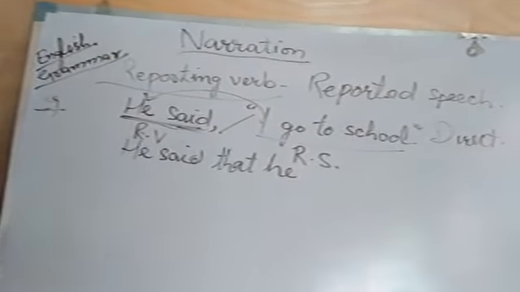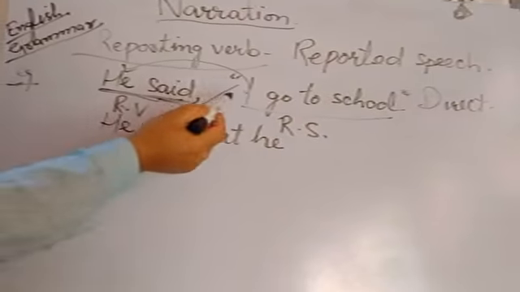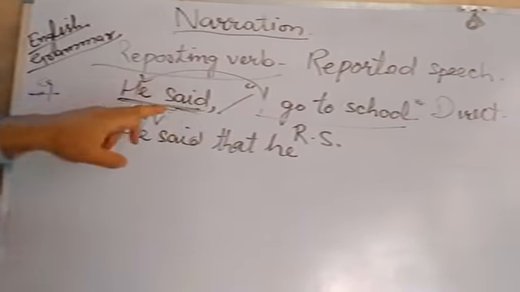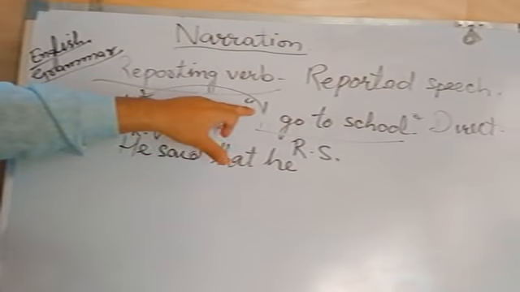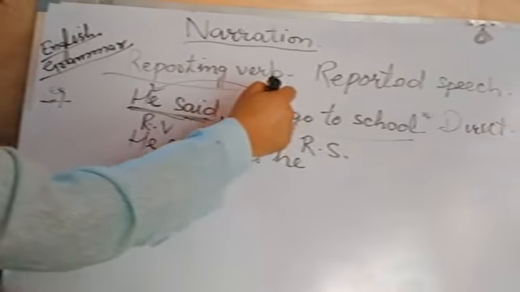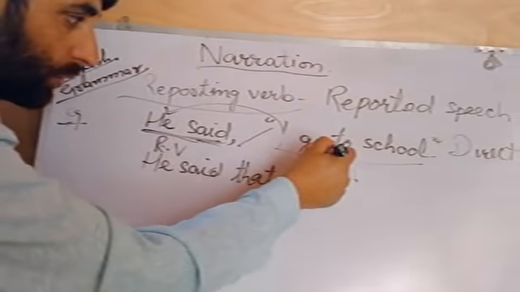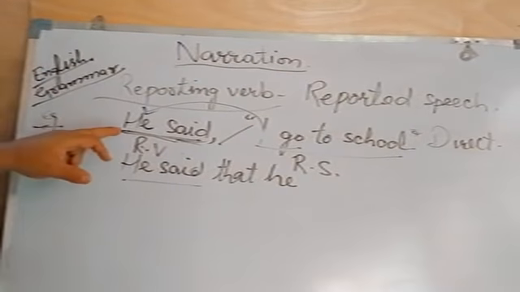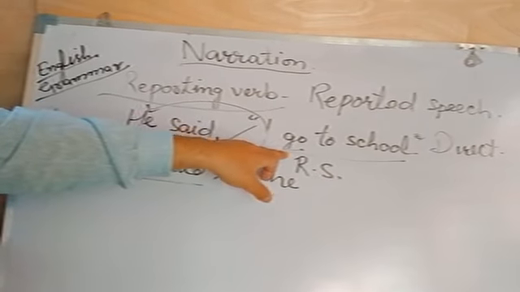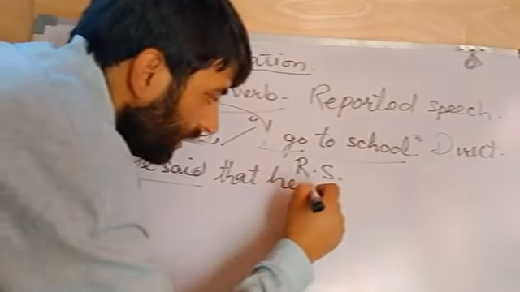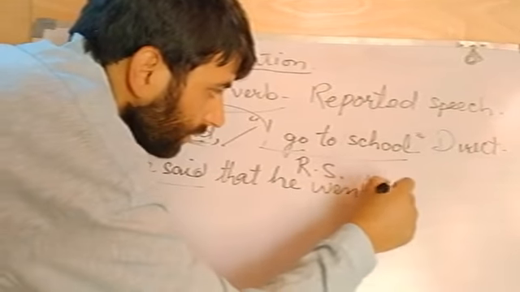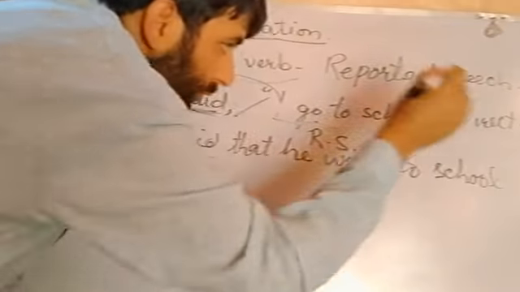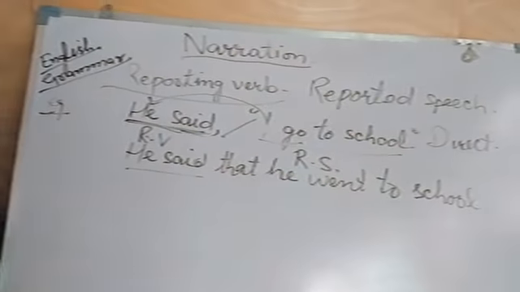But we have to remember one thing. We should know what kind of person we have to use here. Here it is third person, so I will change into he. Go is the first form of the verb, it is present, but the reporting verb is past. So we have changed this verb into past. He went to school. It is just an example.